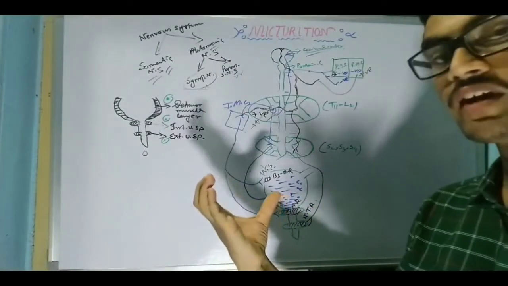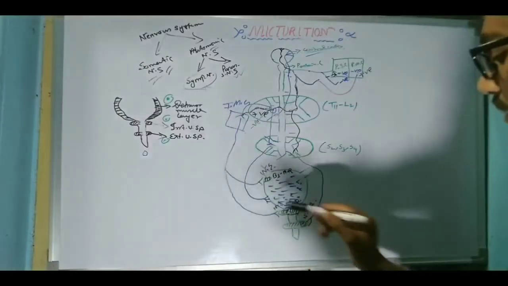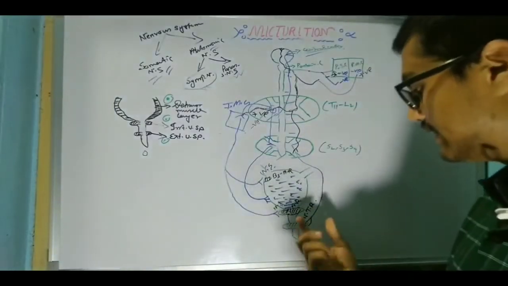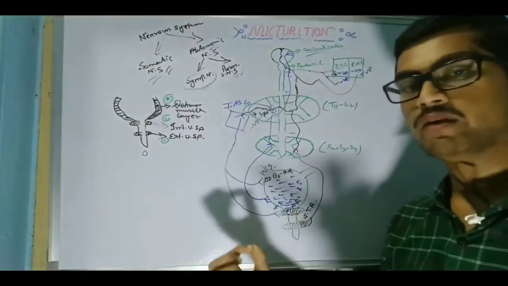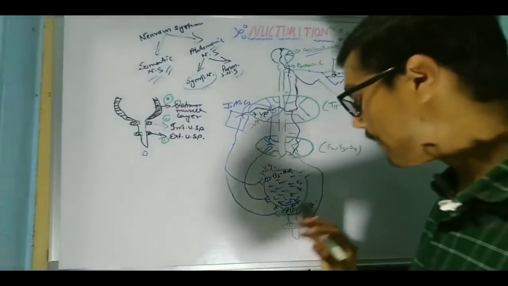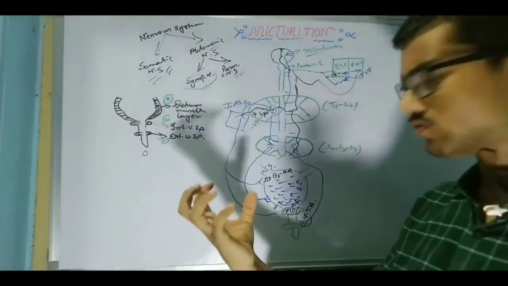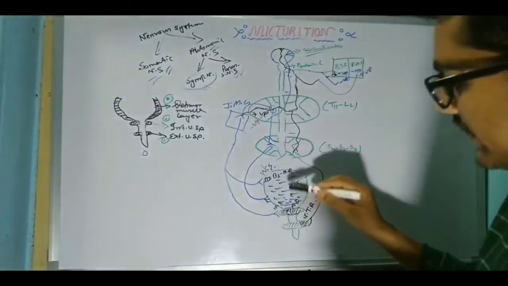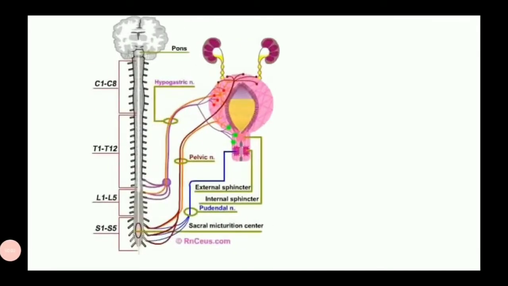That means due to the suppression of the sympathetic nervous system, and due to the suppression of the somatic nervous system, the external urethral sphincter which was previously closed now becomes open. Once these two sphincters are open and the urinary bladder contracts, at that time the urine will easily discharge from the bladder to the periphery or outer environment.